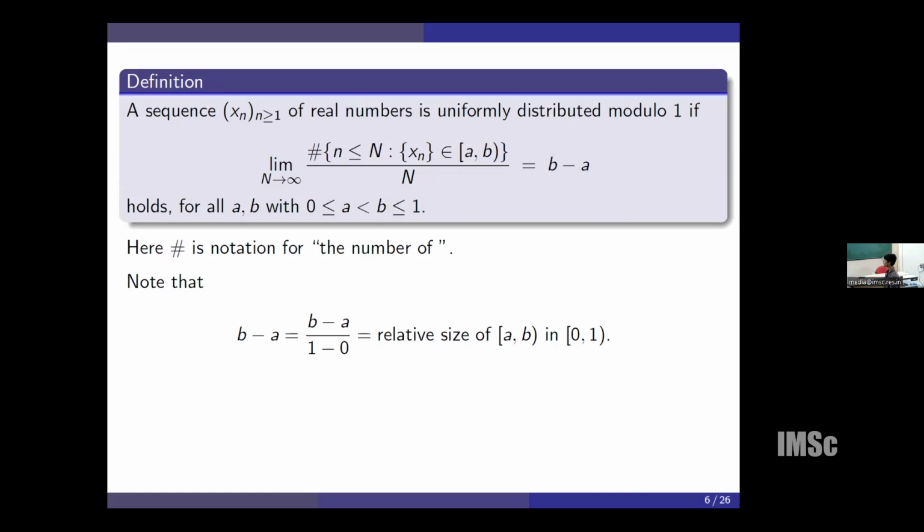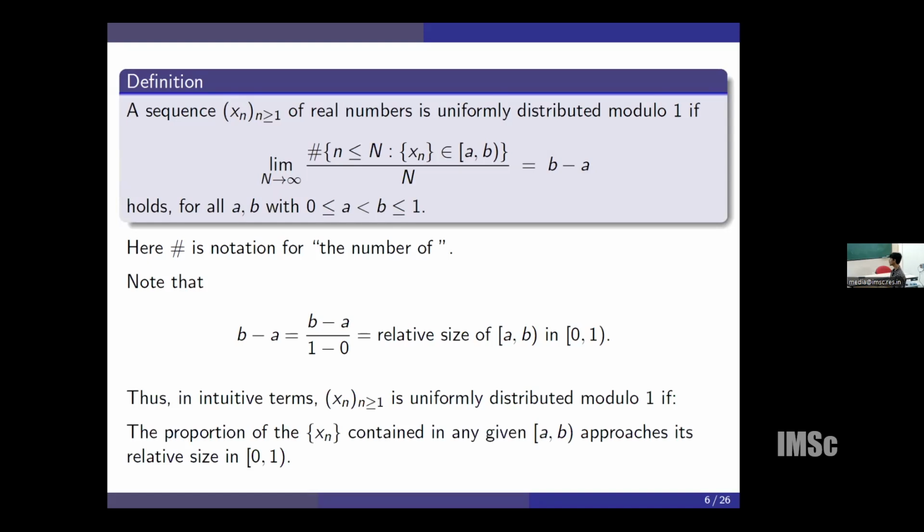If this happens for all subintervals of [0, 1], then we say that the sequence is uniformly distributed modulo 1. The length of the interval is the relative size of this interval in [0, 1]. In intuitive words, uniform distribution modulo 1 is equivalent to saying that the proportion of fractional parts of the sequence contained in any given interval [a, b] approaches its relative size.